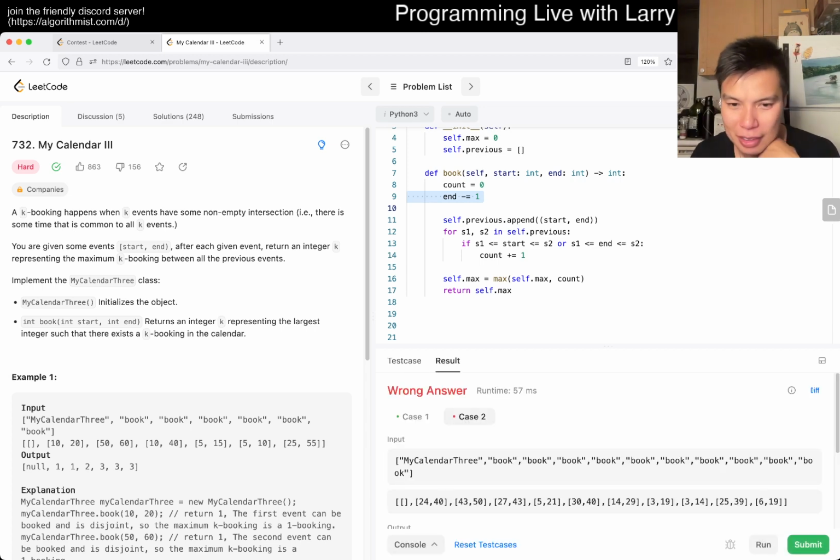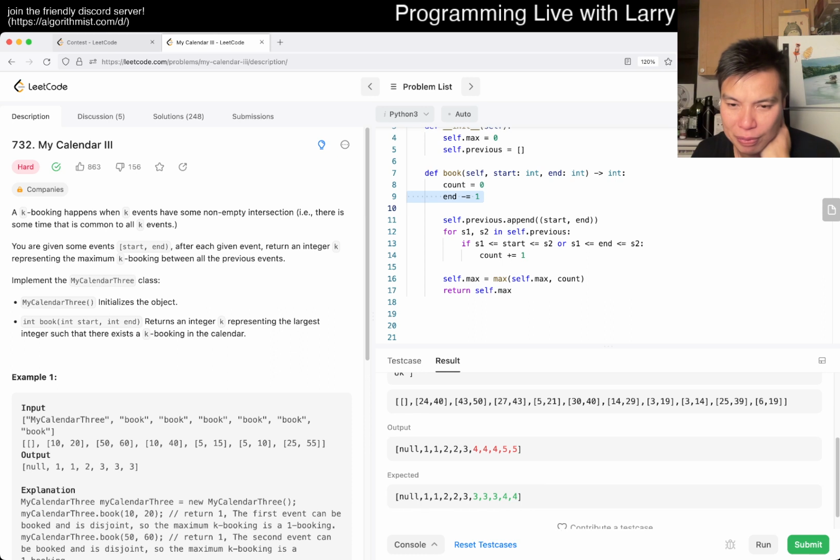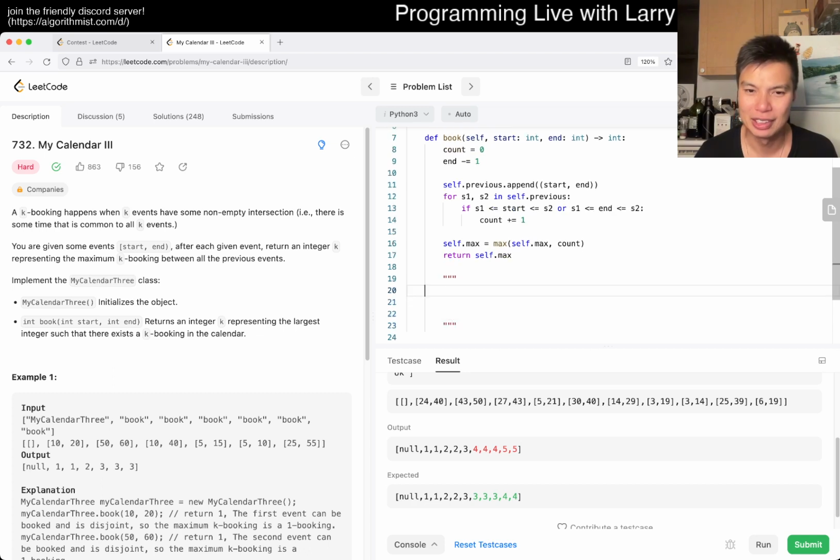Okay. So we have the wrong answer here. We have 4. Why is it 4? On the 6 elements. So 0, 1, 2, okay, fine. This one, right? Okay, let's actually draw it out real quick, just because I don't have visualization power. So 24, 40, then you have 43, 50, you have 27, 43. Oh, that's already like a red flag, right? Because they don't intersect.